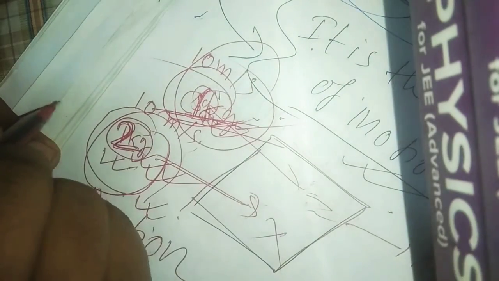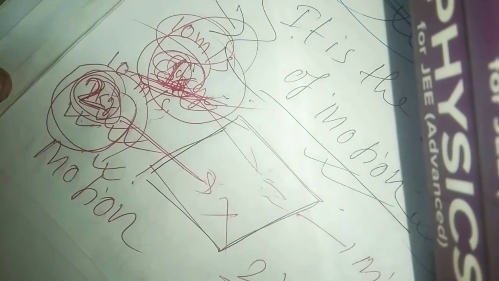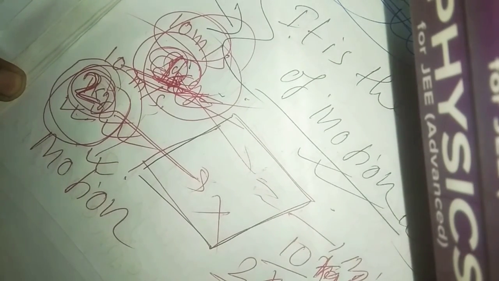Just compare it. For a good example, the folded paper is 1 kg and the stone is 2 kg. So 2 times 10 is going to be 20 kg meter per second, and this is 10 times 1, which is 10 kg meter per second.